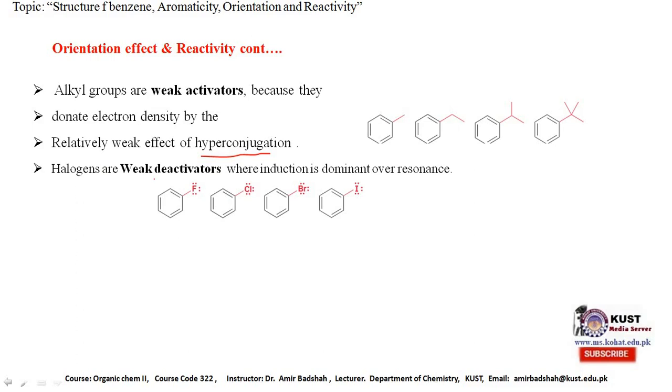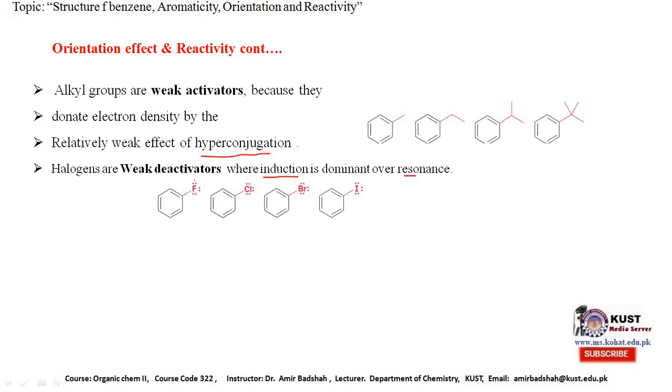Now we are coming to the deactivators. Deactivators are also classified into three types. Number one is the weak deactivator. For halogens, there are two phenomena: one is induction and the other one is resonance.